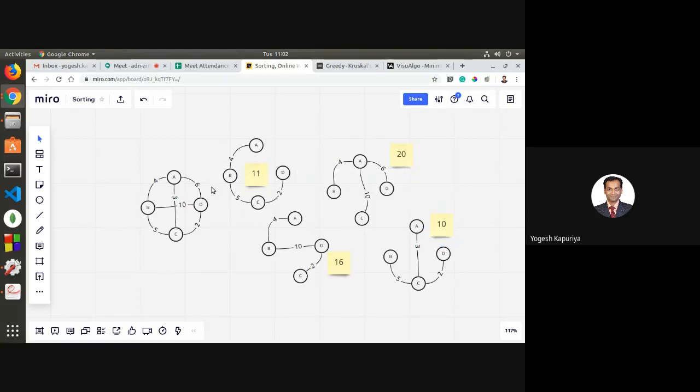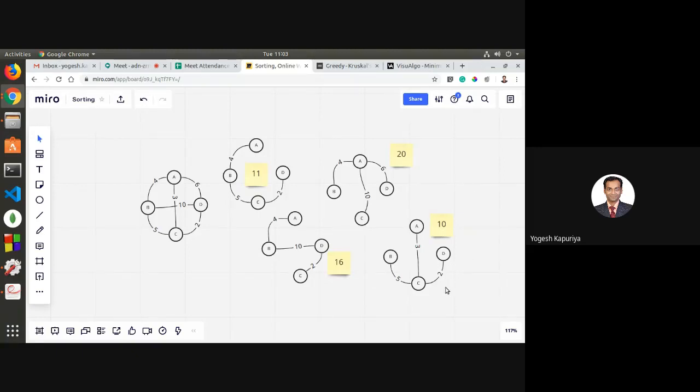Clear? So the objective is you will be given a graph, which is a directed graph, and we are interested in finding the minimum spanning tree. A spanning tree is defined as a tree which is a subset of a graph for which all the nodes are connected.